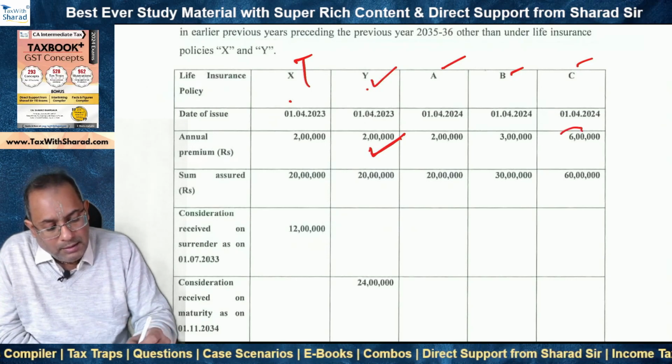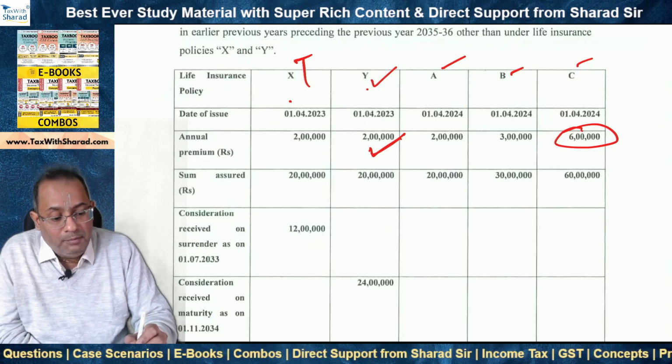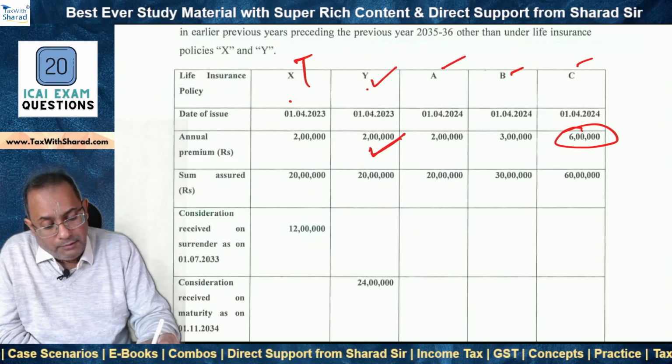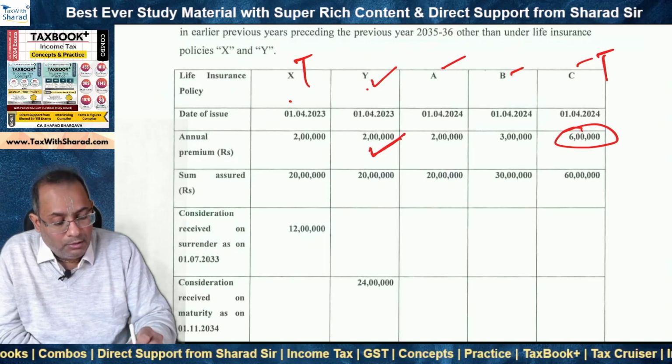And C, we can see, is straight away crossing the 5 lakh mark because the annual premium is 6 lakh, and therefore the C policy proceeds are also taxable. They cannot be claimed as exempt.